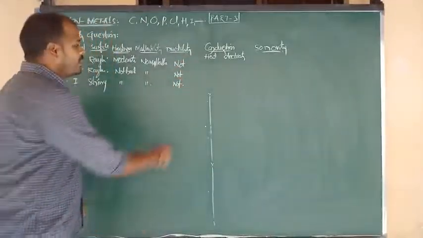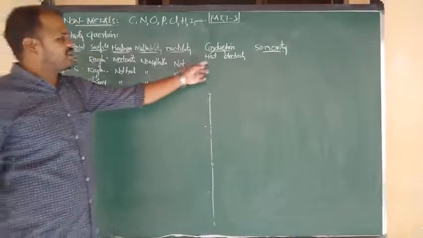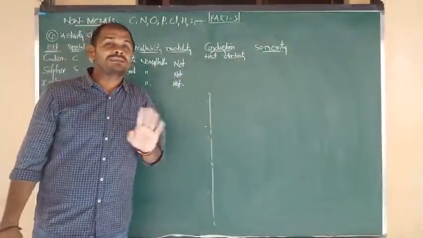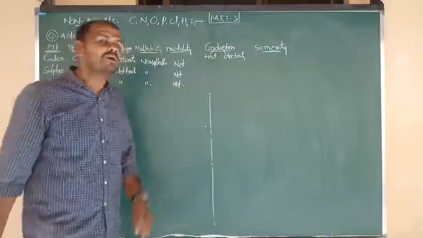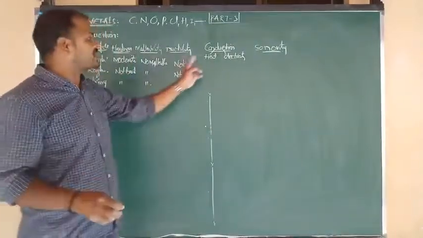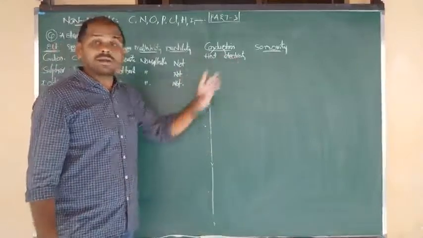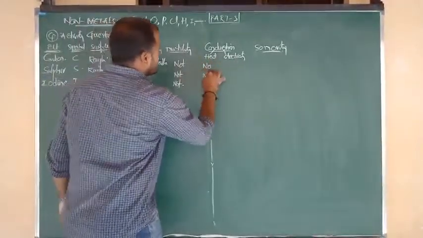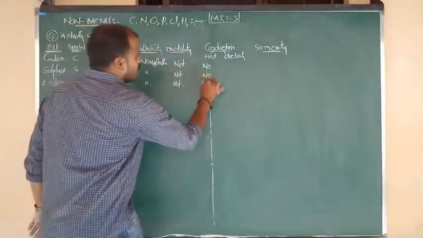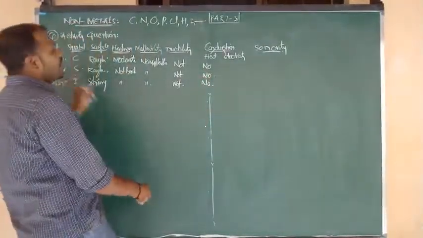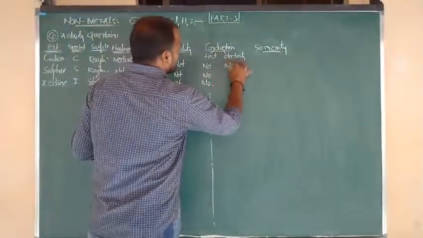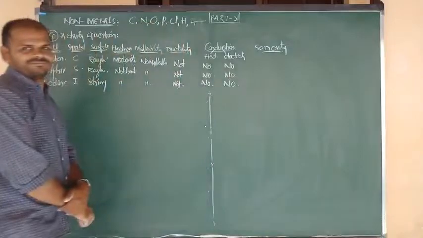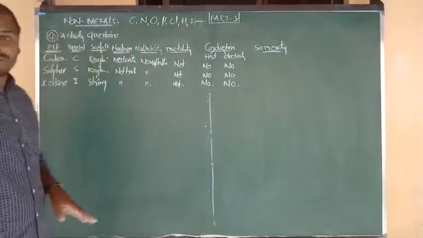Okay, next topic I want to say is conduction. Yes, metals are good conductors of heat and electricity, but this property is not possible for non-metals. Yes or no? Because non-metals are poor conductors of heat and poor conductors of electricity. Means no heat conduction for carbon, sulfur, iodine. Next, no electricity conduction for carbon, sulfur, iodine. Good, and all they are non-metals.